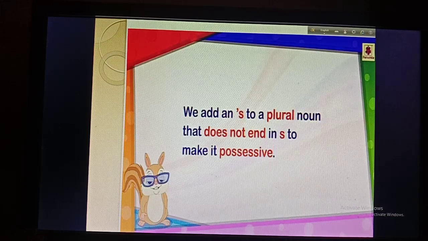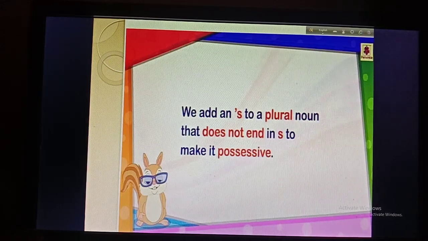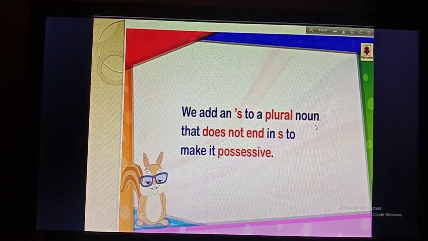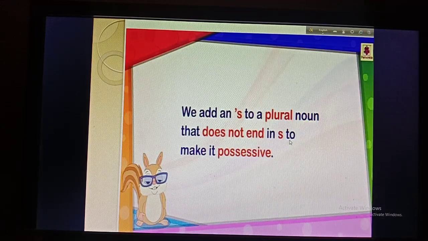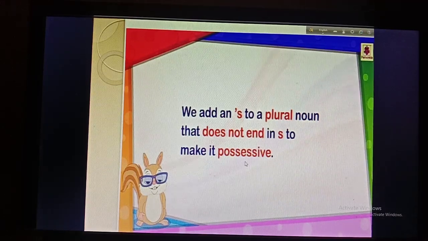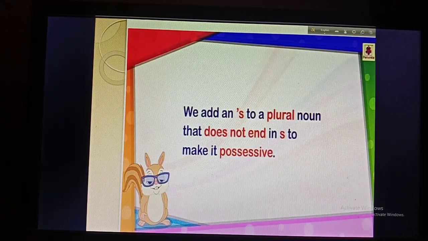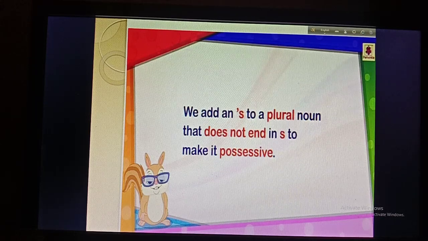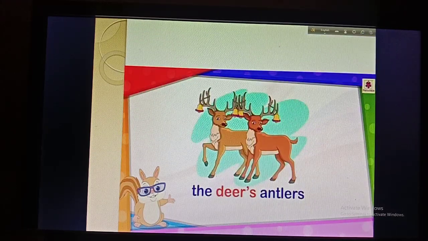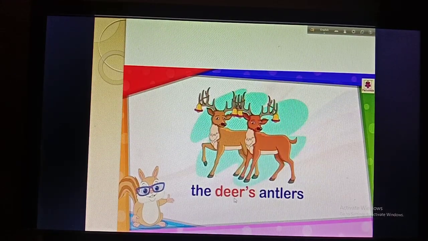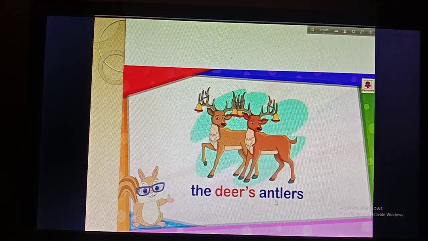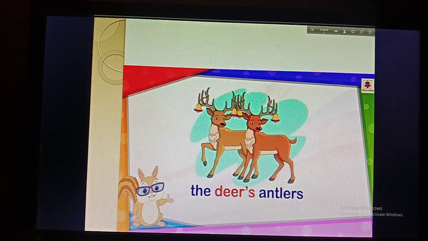Another piece of information for you: we add an apostrophe s to a plural noun that does not end in s to make it possessive. That means when the noun is plural but there is no s at the end of the word, then you will put an apostrophe s like the singular noun. Example, you can see the deer's antlers. So deer ends with what? Ends with r.